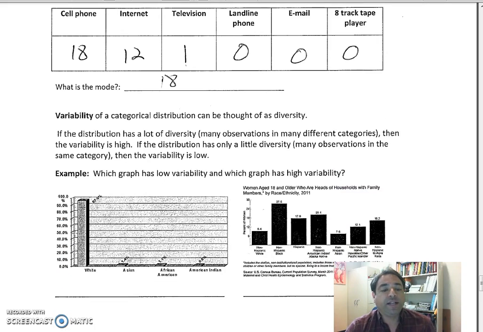We also want to look at variability, again, how diverse our data is. So if you notice in the first chart, the tallest bar is the white, and then Asian is a very small bar, African American is a very small bar, American Indian is a small bar. So this one's not very diverse, not very variable. But the other one, you notice that the bars start lower, higher, a little lower, a little higher, much lower, then higher, then higher. The bars are very spread out, therefore we have more variability, more diversity.